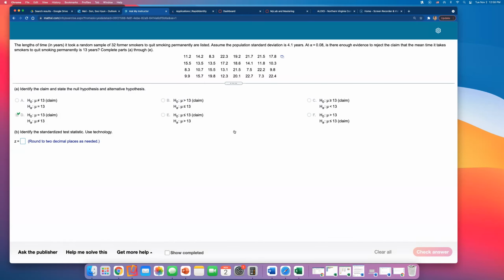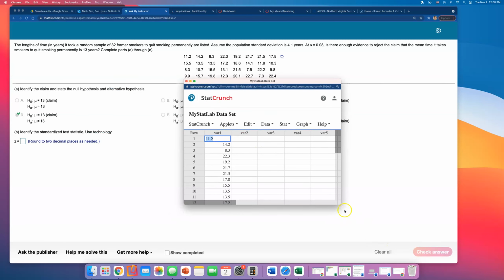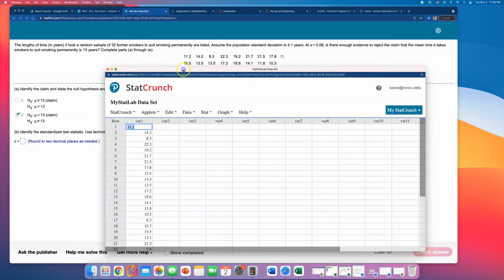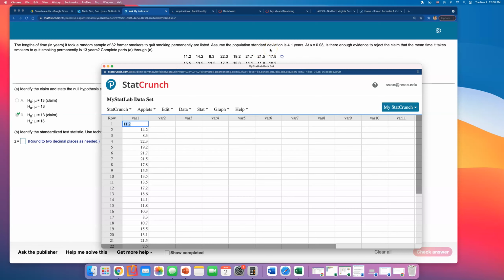The length of time in years it took a random sample of 32 former smokers to quit smoking permanently are listed. Assume the population standard deviation is 4.1 years. Surprising they know such a fact. So because they know the population standard deviation, I'm going to perform a z-test. You would use a t-test if they never gave us this population standard deviation.